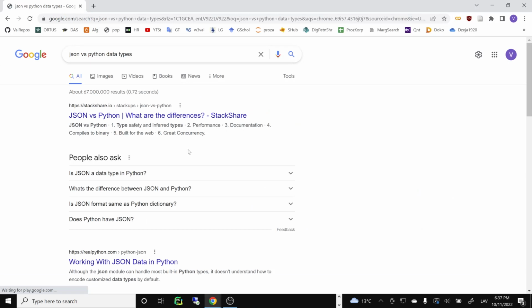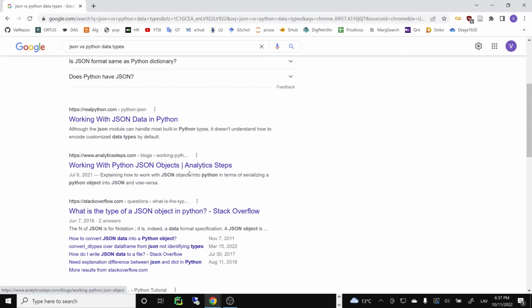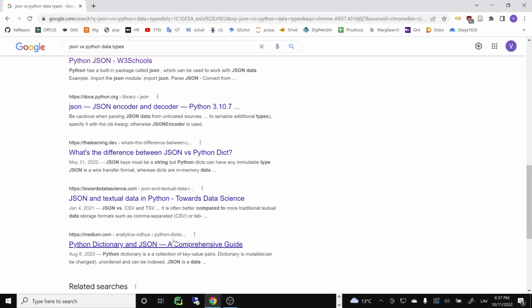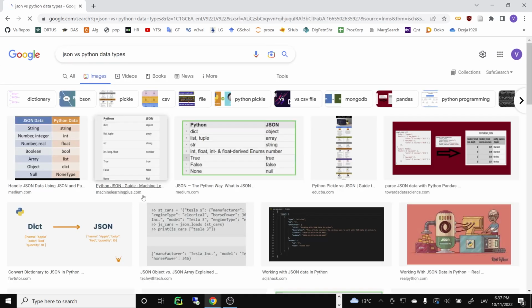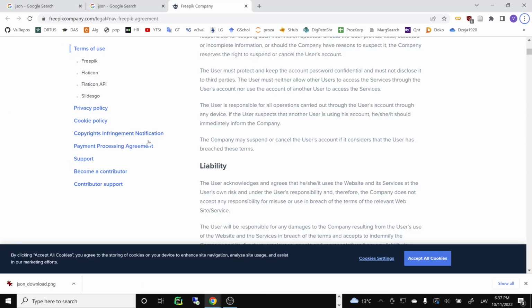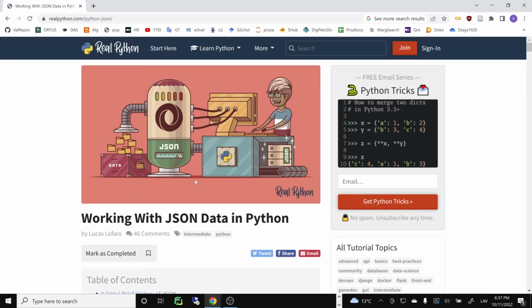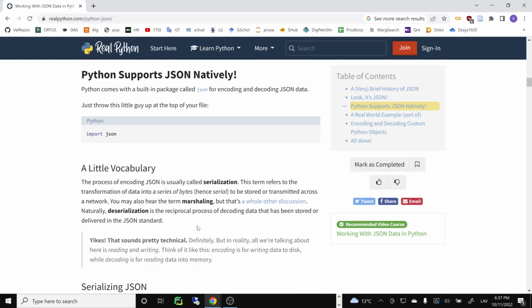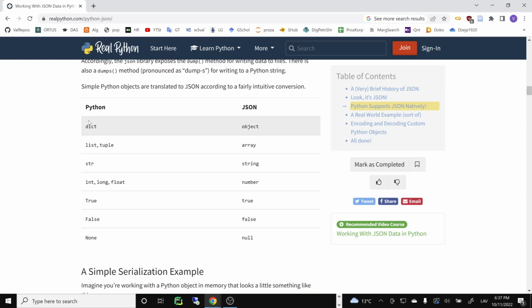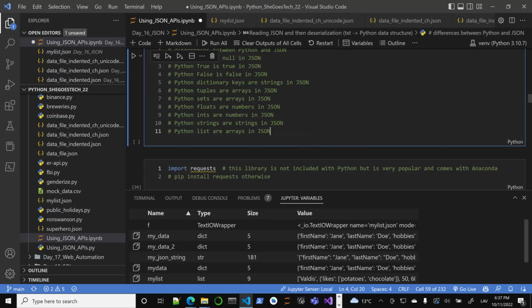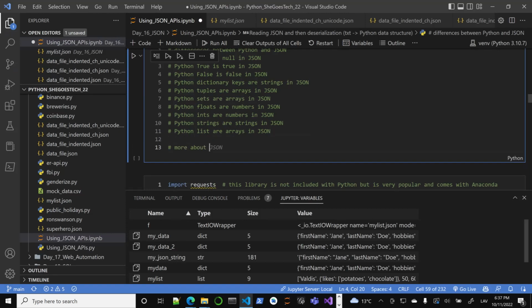Let's check. I think I had a nice list somewhere here. There was a way, maybe somewhere in images. Yeah, something like this. Actually, I think this is a good one. I think Real Python has very good information. This is a very good tutorial, actually. So you can see here: dictionary, object, list, tuple, array. This part here. So you can read more about JSON here.